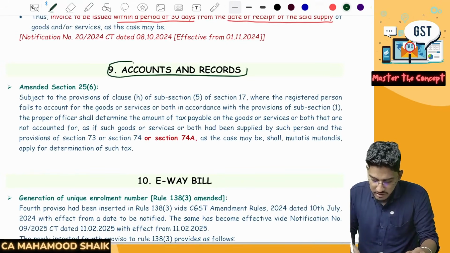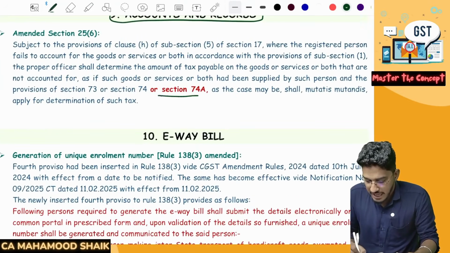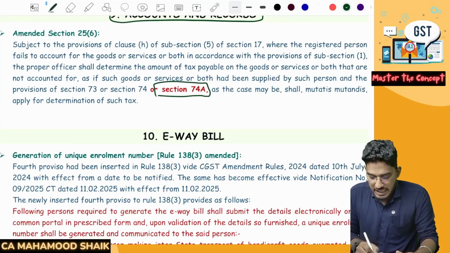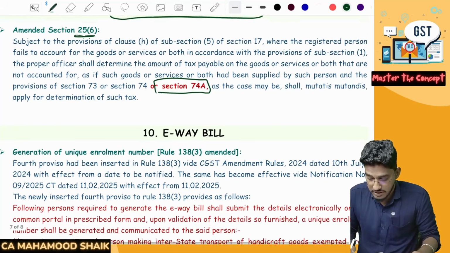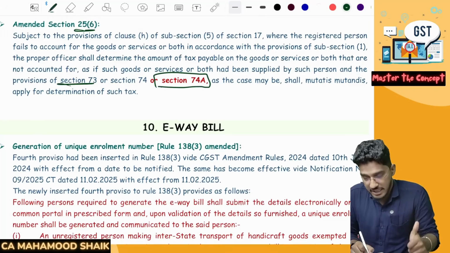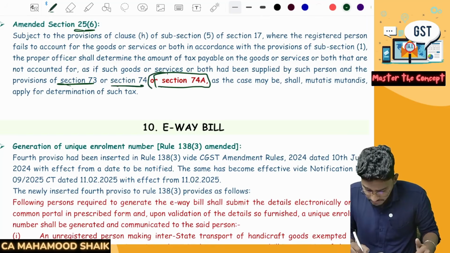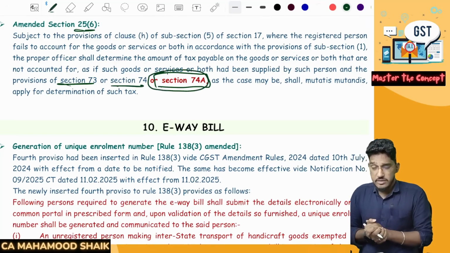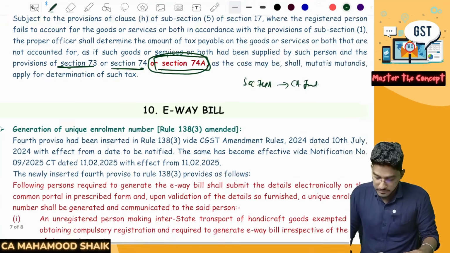Accounts and records. This is not such an important provision. As I have told, there are many sections where they have just added a reference to section 74A. So they have even amended section 35 subsection 6. That means if you are not maintaining proper records for the goods and services you have received, action can be taken against you under section 73 also, or under section 74 also. Now, since a new section has been introduced, action can even be taken under section 74A also. As I have told, this is not important from the examination perspective, because what section 74A is, we will discuss at the CA Final level. Okay, next.